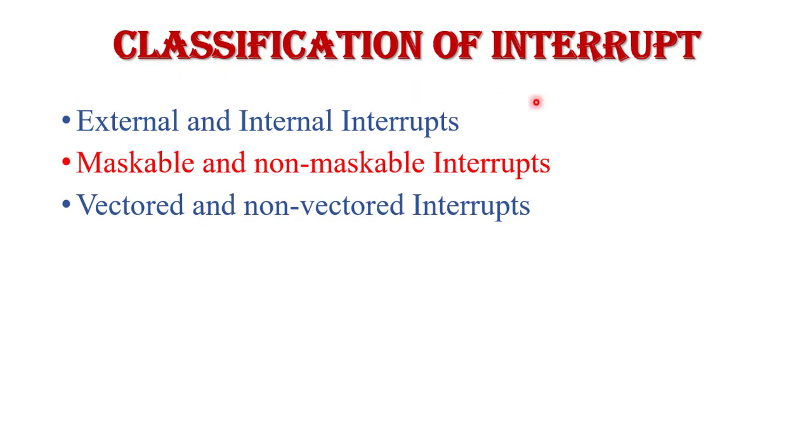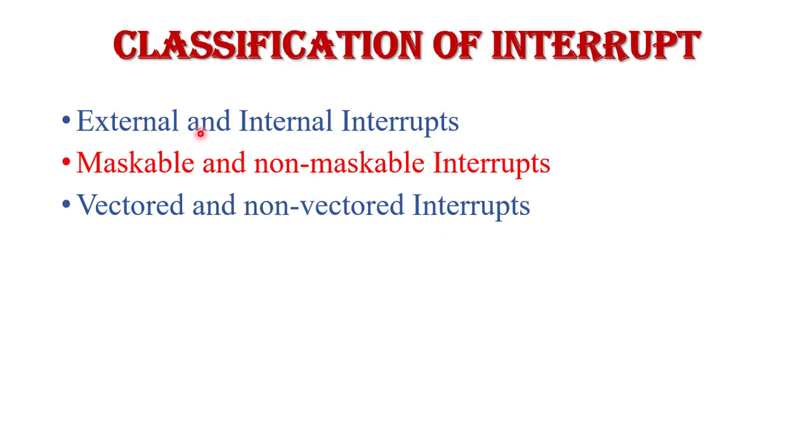Next is the classification of interrupts. There are basically three types of interrupts in the 8051 microcontroller. These are: first, external and internal interrupts; second, maskable and non-maskable interrupts; and third, vectored and non-vectored interrupts. One by one I will explain each type of interrupt.